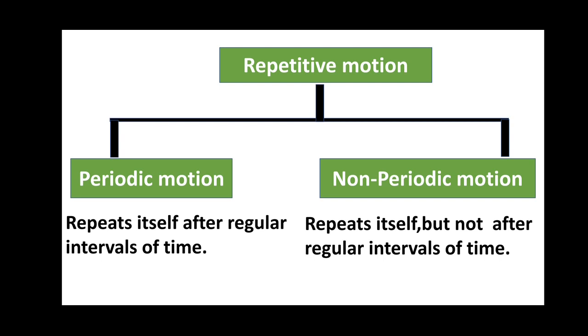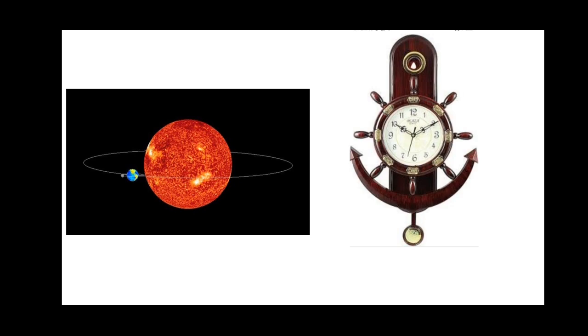The revolution of the Earth around the sun and the motion of the pendulum of a wall clock are periodic in nature. In both cases, the objects complete their motion in a fixed time interval. For example, the Earth always takes 365 1/4 days to complete one revolution around the Sun. Similarly, the pendulum of a wall clock takes a fixed time to complete one oscillation.